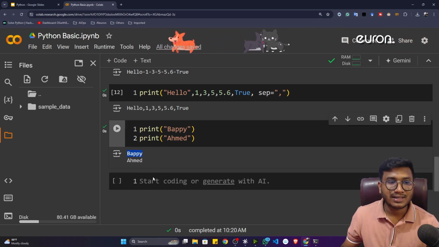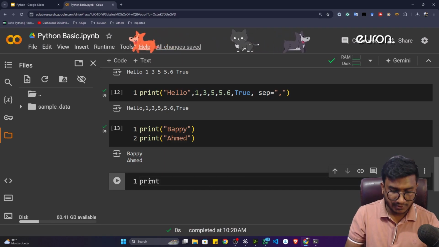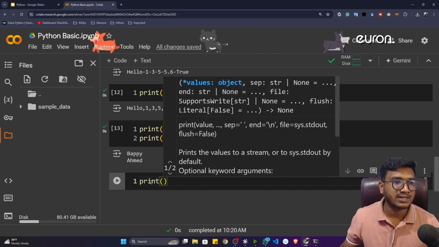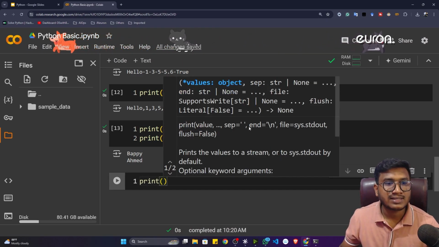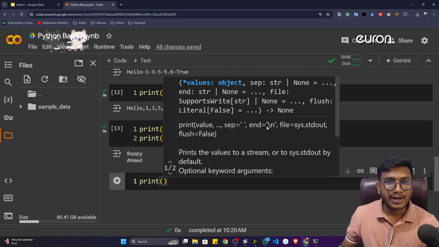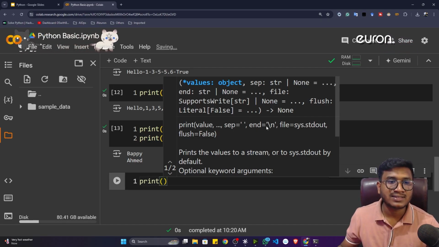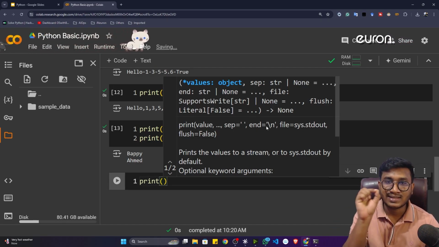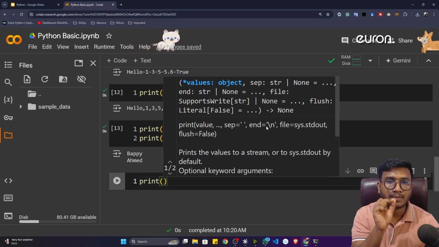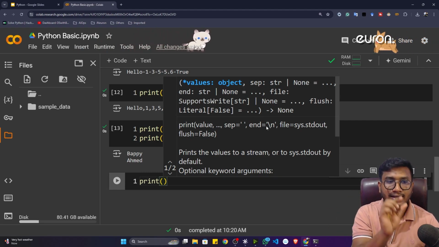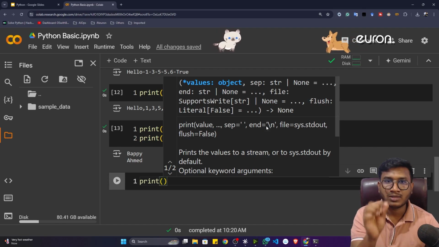There is another reason. Again, just write this print function and wait for some time, so you will get this suggestion. Now you can see there is another parameter called end. So end is equal to \n. \n means a new line. That means after Bappy, one new line would be printed. Then in that new line, Ahmed would be printed.